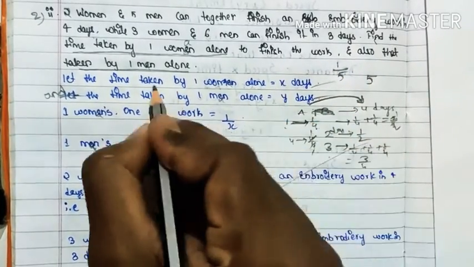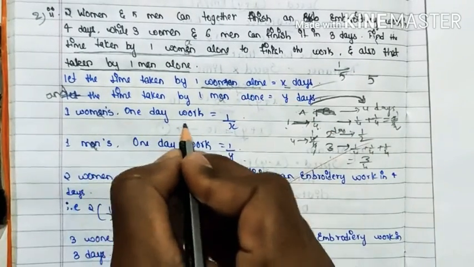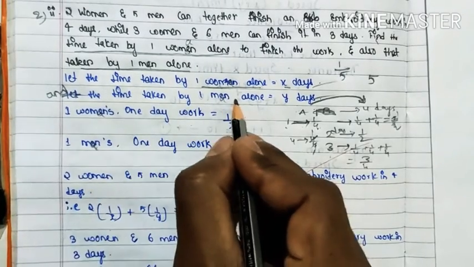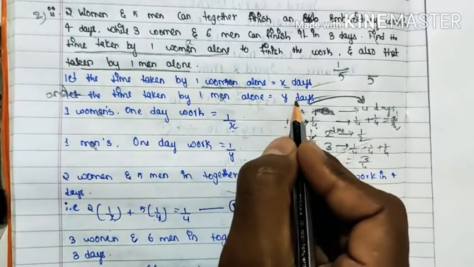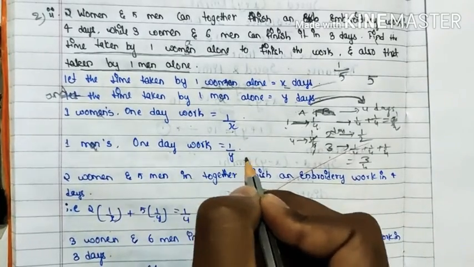Same way, if one woman is taking x days, one woman's 1 day work will be 1 by x. One man is taking y days, so one man's 1 day work will be 1 by y.